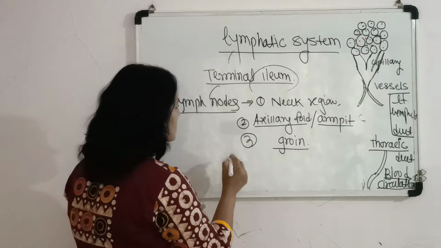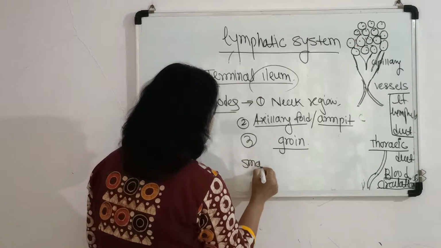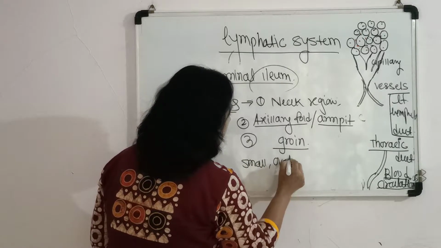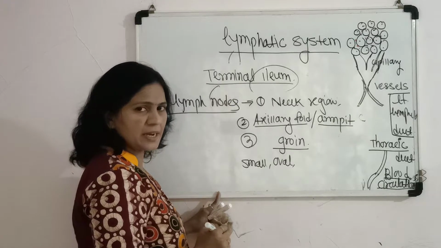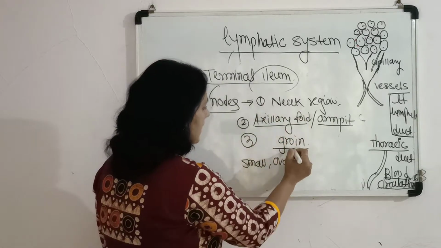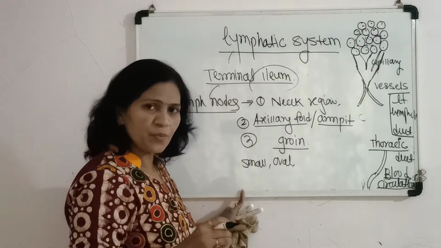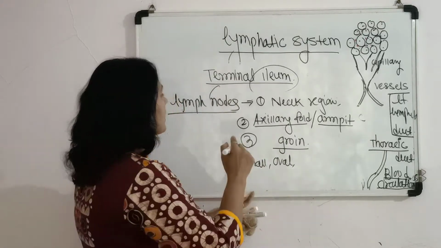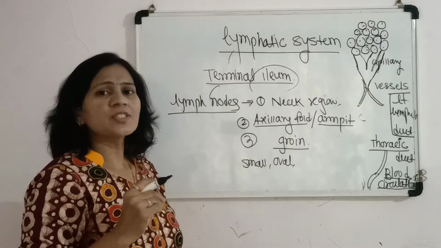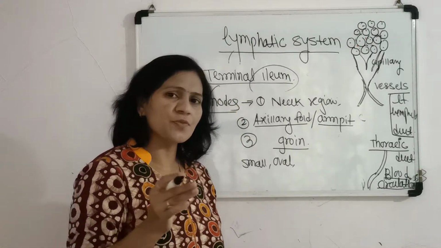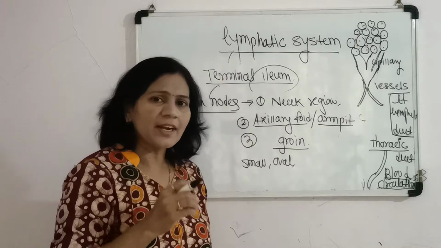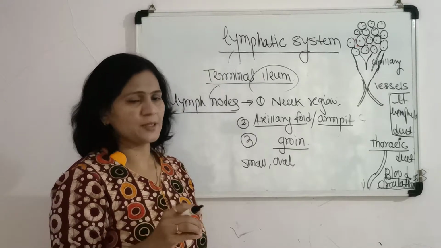These lymph nodes are small circular or oval shaped structures which contain lymph, and in these lymph nodes the formation of lymphocytes and antibodies also takes place.